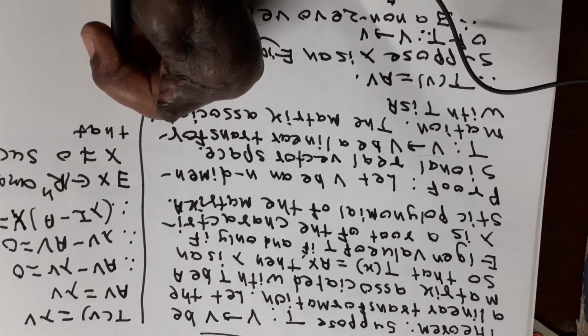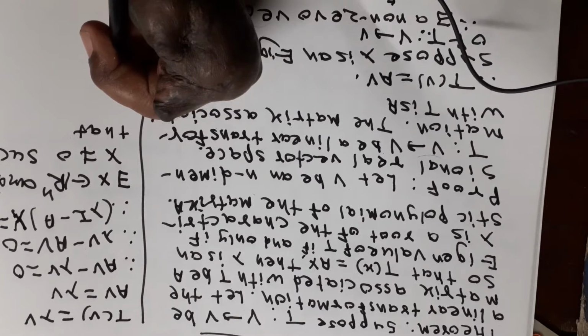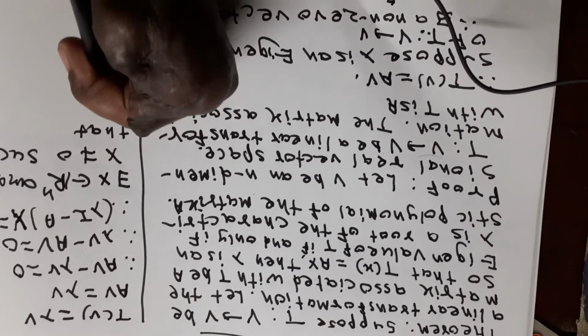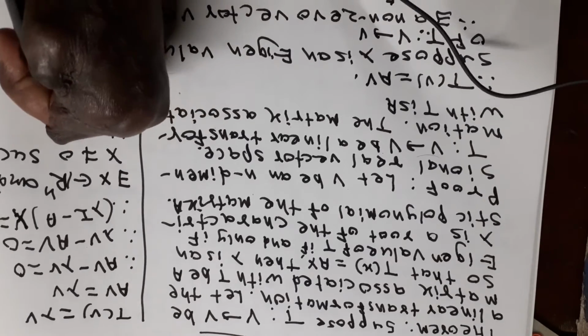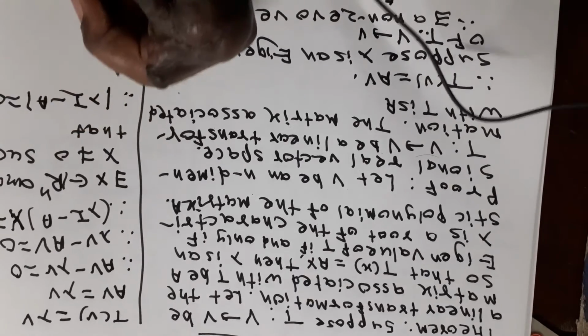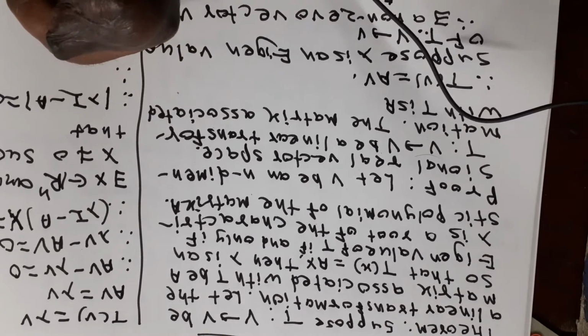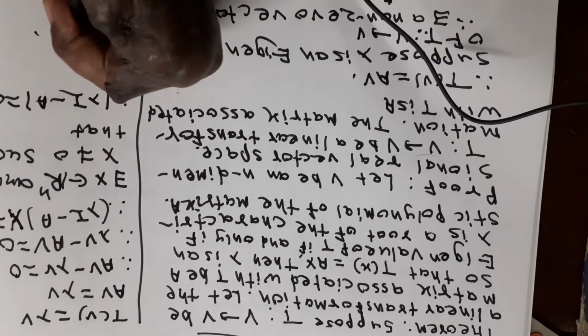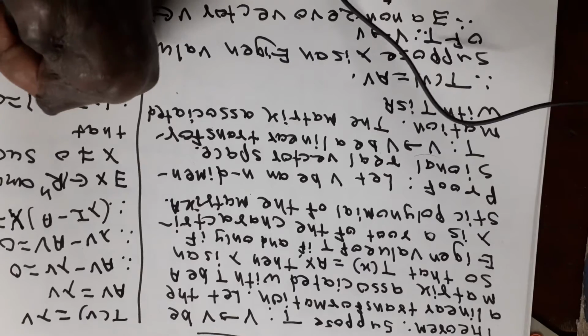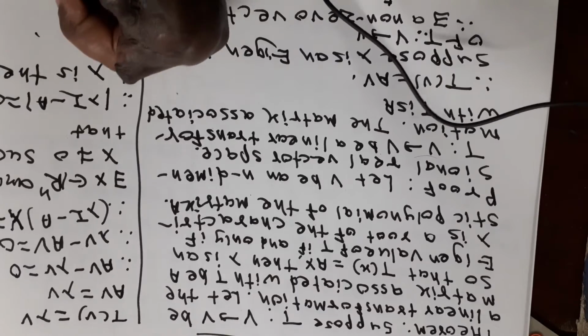Since x is not equal to 0, the system of equations lambda I minus A times x equals 0 has a non-trivial solution. Therefore, the determinant of lambda I minus A is equal to 0. Therefore, lambda is a root of the characteristic polynomial of A.